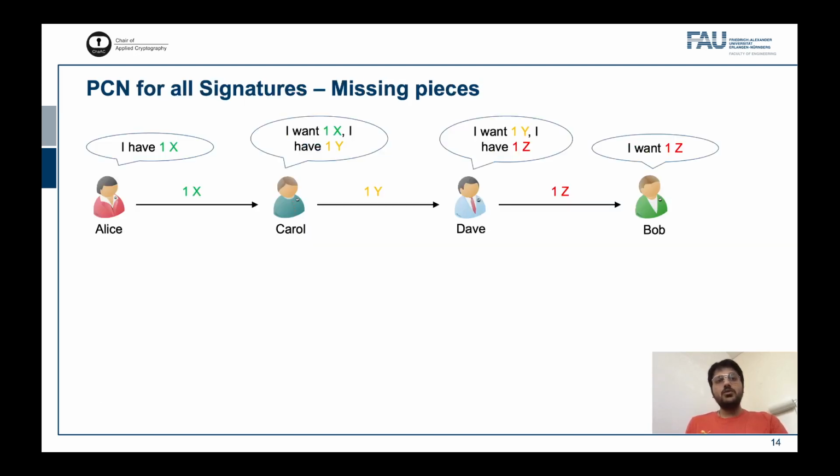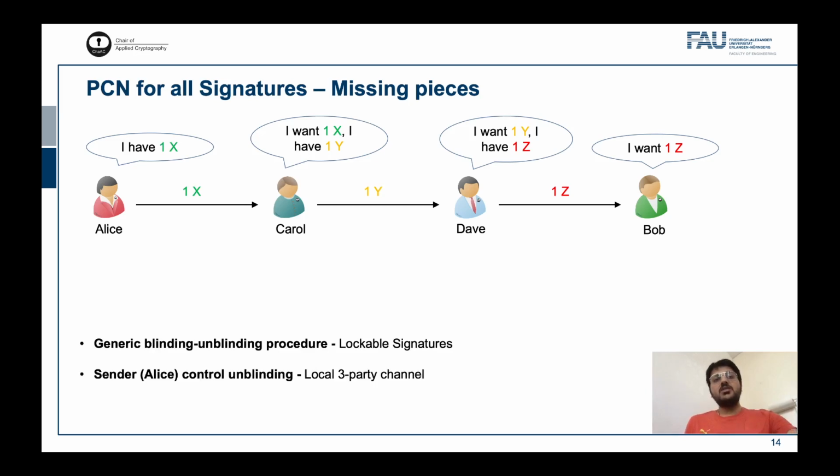This gives us a clue as to what the missing pieces are. We need a generic blinding-unblinding procedure that does not depend on the structure of the signature scheme. We also need a way for Alice to control each unblinding in the payment path so that the intermediate parties cannot trigger payment release by themselves. We address the first issue at the cryptographic layer and the second one at the transaction layer.